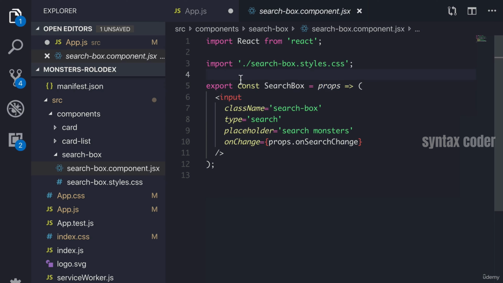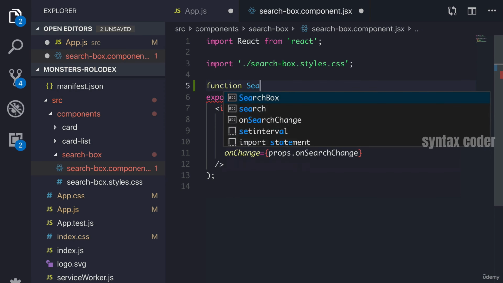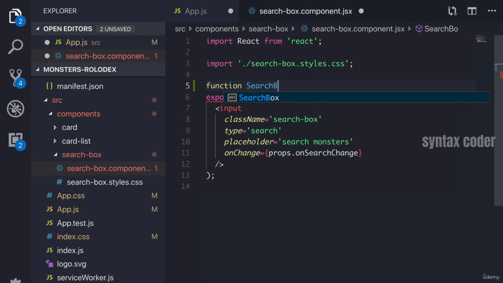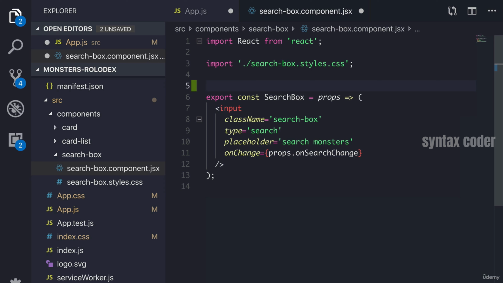So remember when we first did create React app, how we had function app. In here, we returned some JSX, like h1. Well, this is the same thing, except that we're using the arrow function way. So there's two ways of creating components, the class component and the functional component.